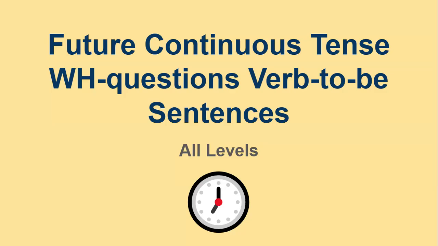Okay, so it means that these questions are verb-to-be questions. As you can remember, in the previous video before this one, we looked at the yes-no questions, verb-to-be sentences. Now we will form the questions that start with who, what, where, when, or how, for example. Without any waste of time, let us get started with the lesson.